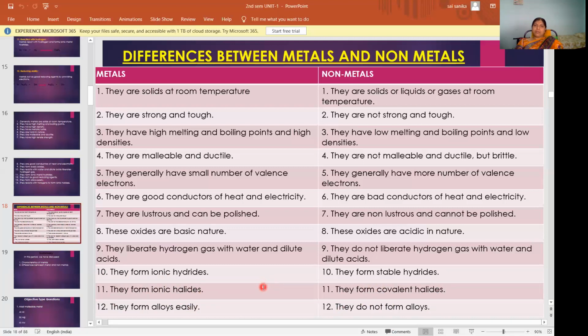Among those elements, one of the elements must be a metal. Simply, a mixture of metals. So a metal-metal combination is an alloy, a metal and non-metal combination is an alloy, a metal and metalloid combination is an alloy, but a non-metal combination is not an alloy. So that's why metals can form alloys easily, but non-metals cannot form alloys. So these are the differences between metals and non-metals. Okay.